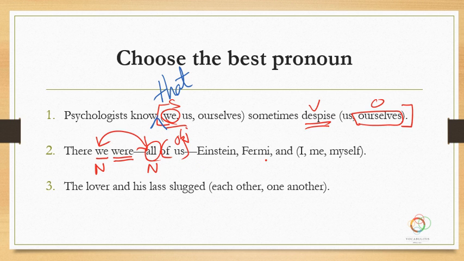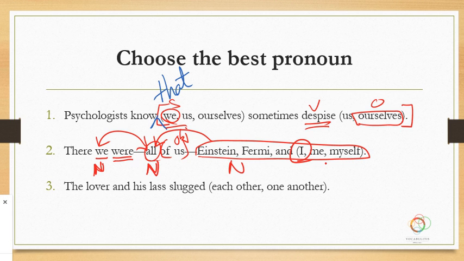And then you have Einstein, Fermi, and me, or myself. What's going on here is that this whole thing is also an appositive for the all, which is an appositive for the we. We're trying to explain who the we is. We is all of us, and the we is Einstein, Fermi, and me. And grammatically, you had a nominative case. All was a nominative case. This is also equal to that, so this must also be in the nominative case. So the pronoun that you choose must be the nominative case pronoun.